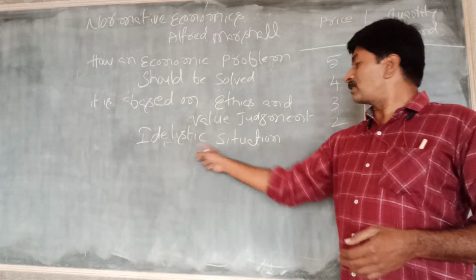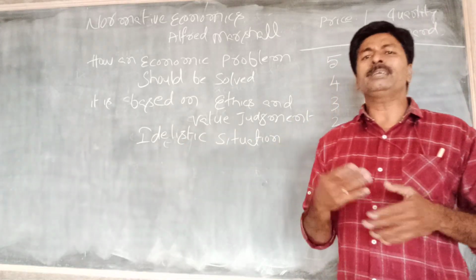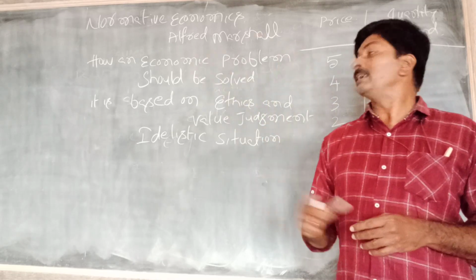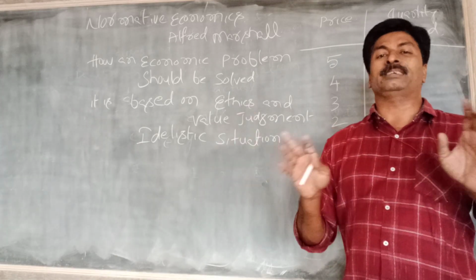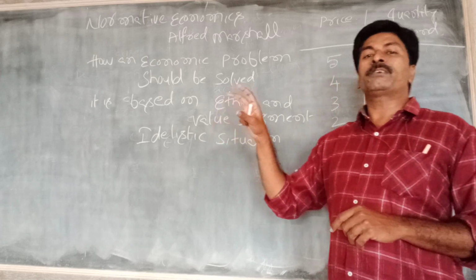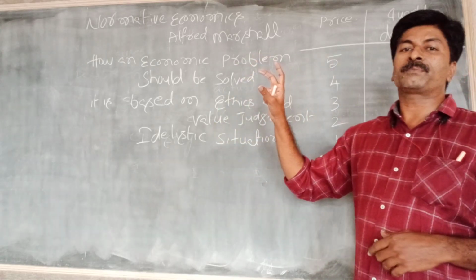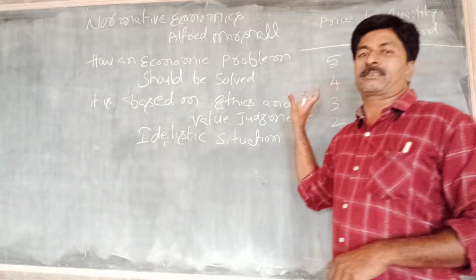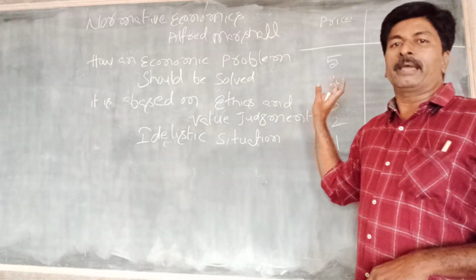So it is an ideal situation, based on imagination. The previous one was a realistic situation; this is an idealistic situation, because we are just imagining. That is normative economics. Alfred Marshall explained economics with normative economics, but Robbins explained economics as positive economics. So this is the simple difference between positive and normative economics.